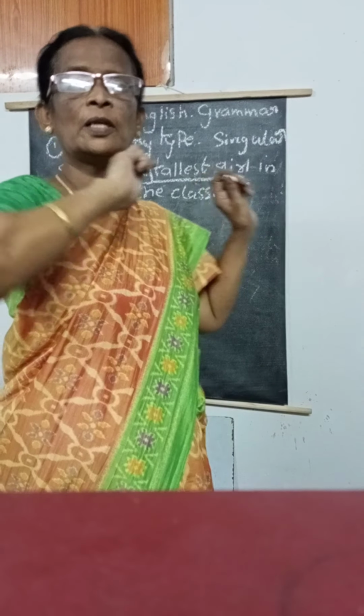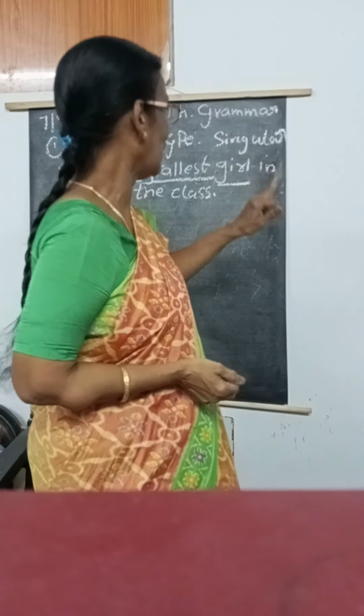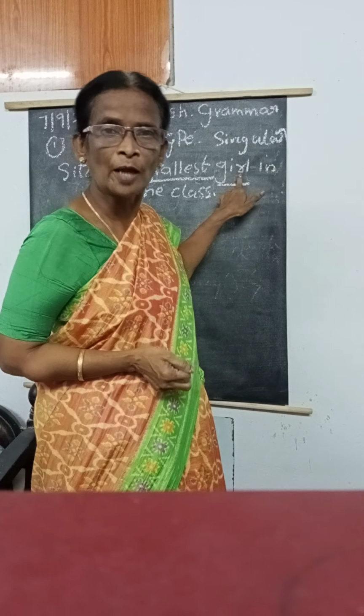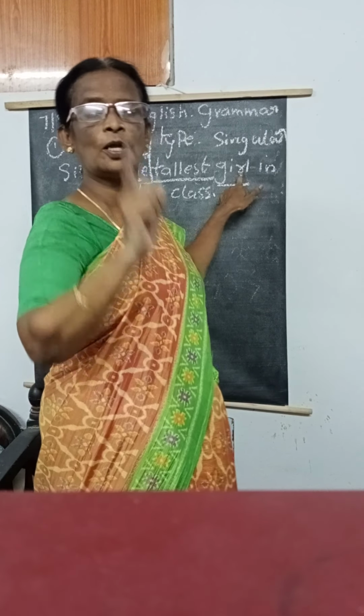That is common in all superlative degrees. But whereas this common noun should be singular in only ordinary type. So how we have to identify? Common noun is singular. That's the main important one. Based on that we are going to change comparative to positive. Okay, ma? So these 3 are very important one.